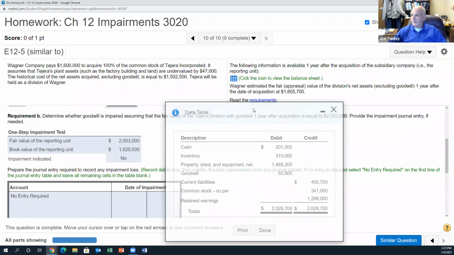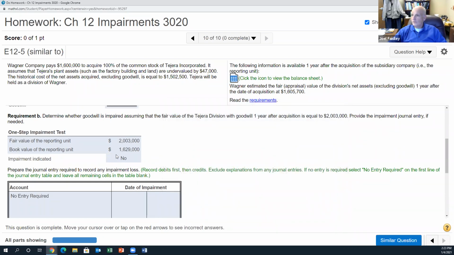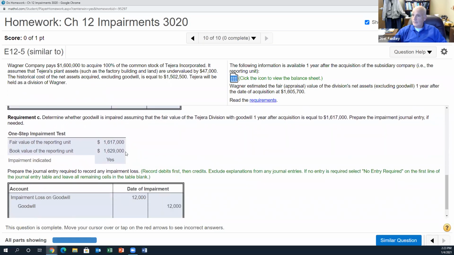And so what does that tell me? Fair value is more than the book value. That's what it should be. So there is no impairment. Your goodwill that's in this book value stays as is. It's not written down. It's not written up either. And then part C says, determine whether goodwill is impaired if the fair value is $1,617,000.